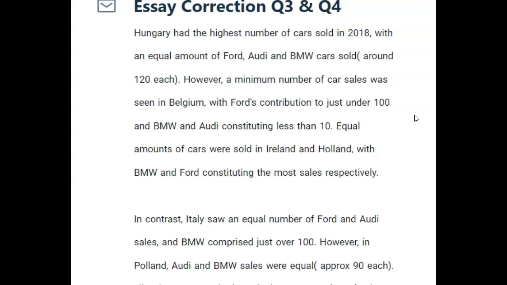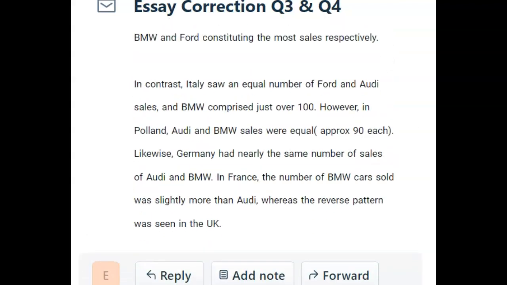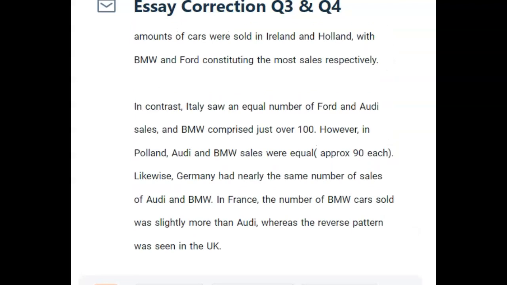Equal amounts of cars were sold in Ireland and Holland, with BMW and Ford constituting the most sales respectively. In contrast, Italy saw an equal number of Ford and Audi sales, and BMW comprised just over 100,000. However, in Poland, Audi and BMW sales were equal, approximately 90 each. Likewise, Germany had nearly the same number of cars of Audi and BMW. In France, the number of BMWs sold.